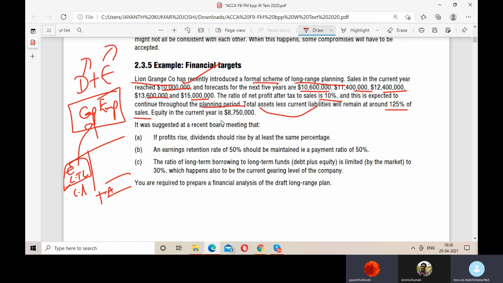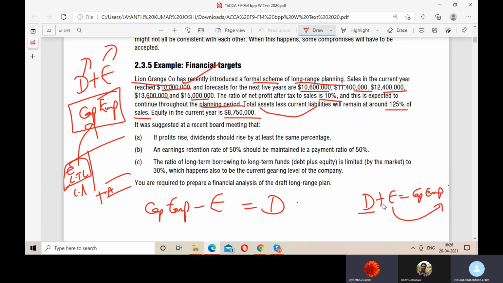Fine. Equity in the current year is this. So they have given the equity even. Now if the equity is this, the debt is nothing but the difference between the capital employed amount minus equity. You agree with this point? Yeah, because debt plus equity is capital employed, and we need the debt. So capital employed minus equity is debt.